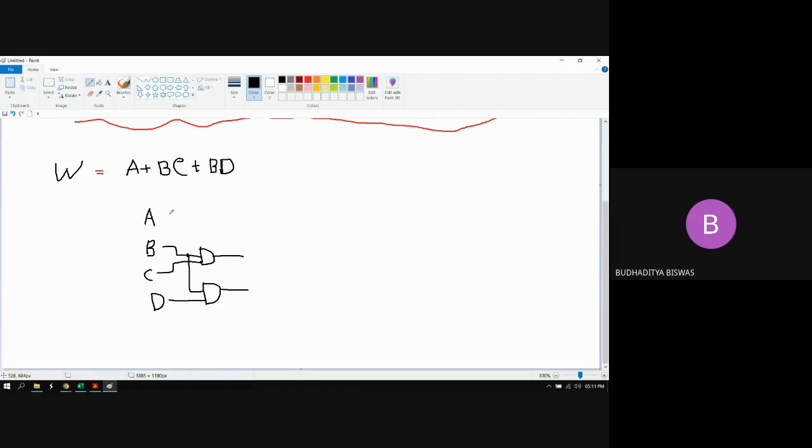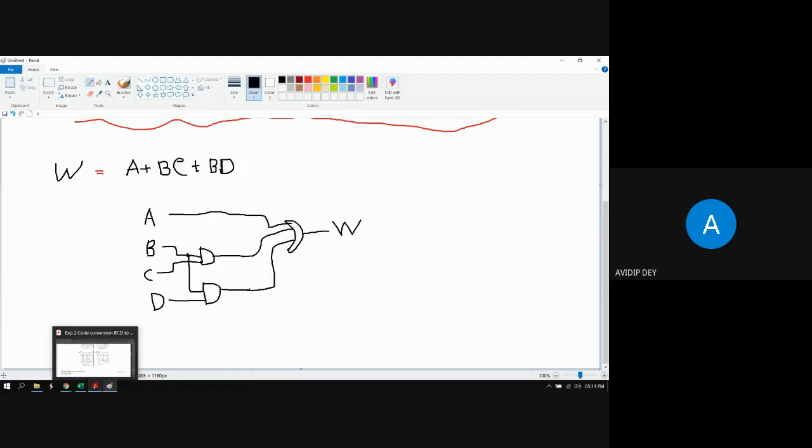Now this is actually the A, which remains as it is. Then we require an OR gate to add the 3 terms, which are already produced: A, BC, and BD. At last, we need to add them together. So for adding them, we require a 3 input OR gate. Okay, so in this way, W is produced. Is it correct?